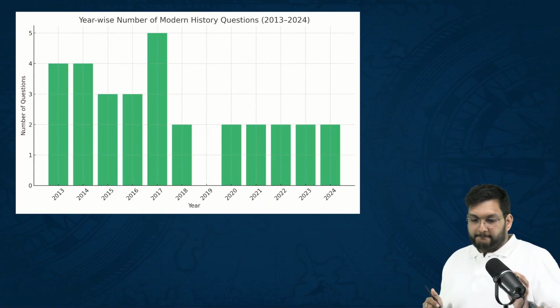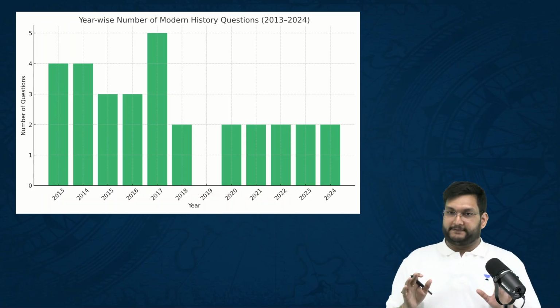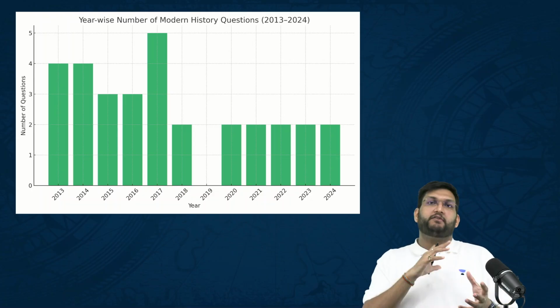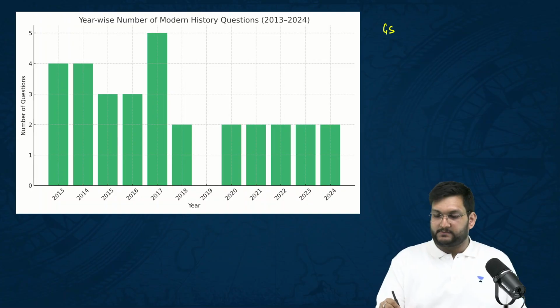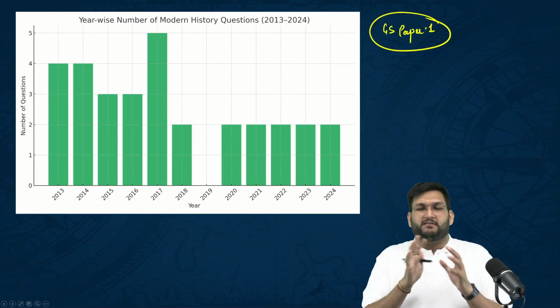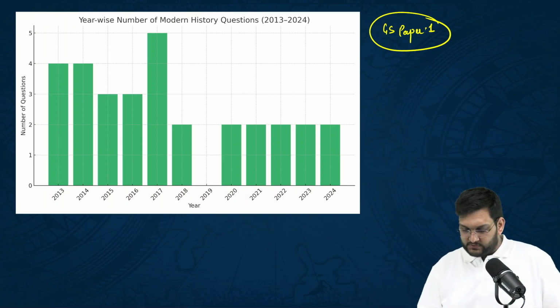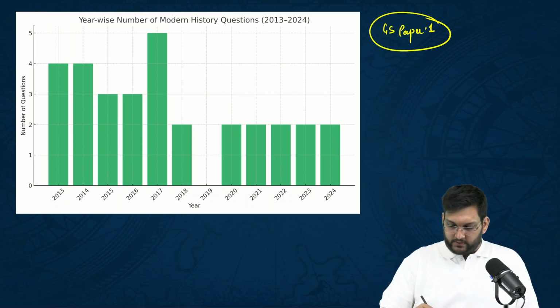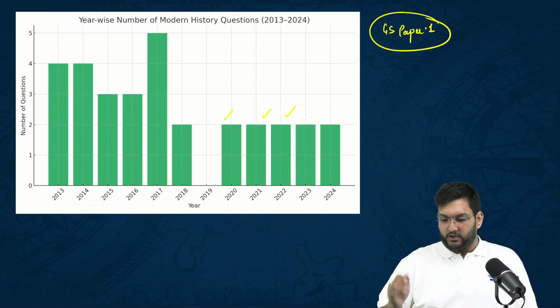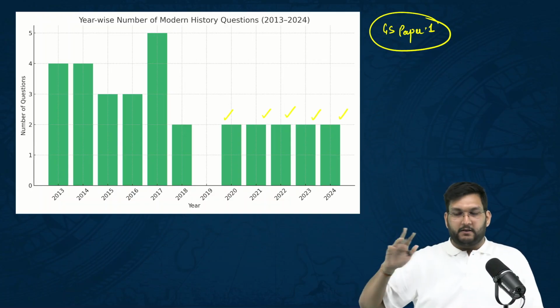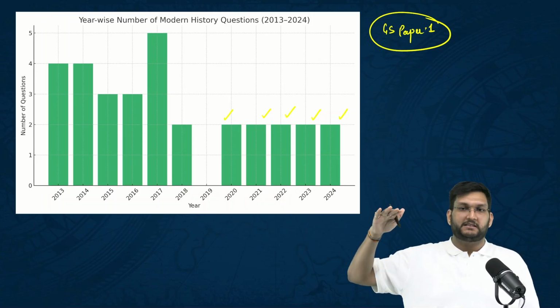Now, with regards to modern India, the number of questions has been fluctuating in GS paper 1 and has now more or less stabilized at two questions, which we saw in 2020, 2021, 22, 23, 24, because art and culture questions have increased a little bit.